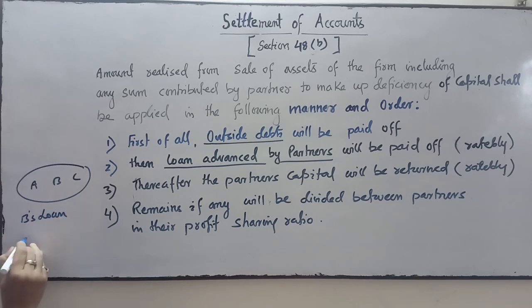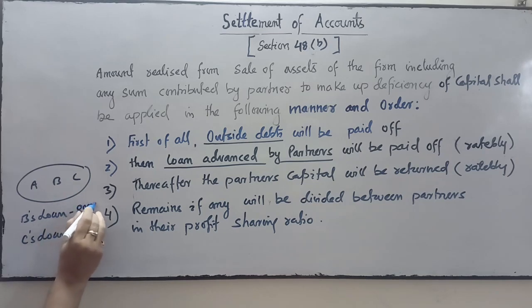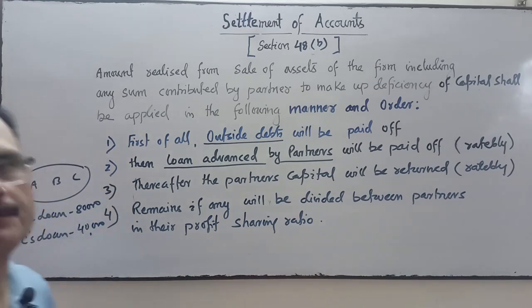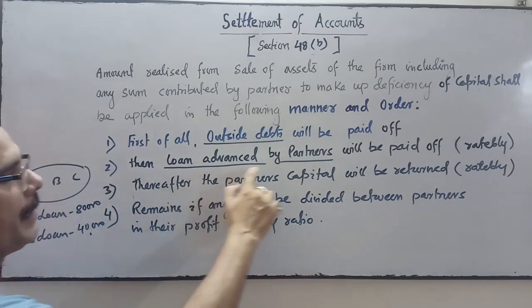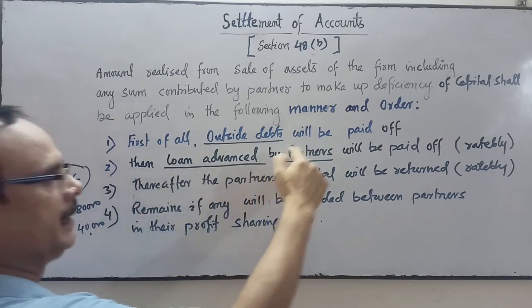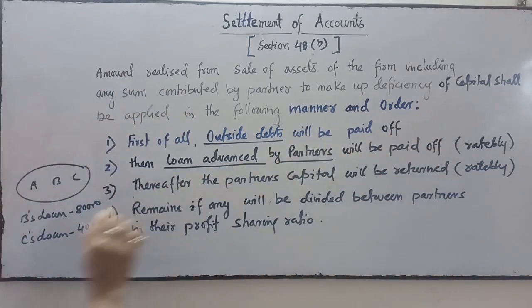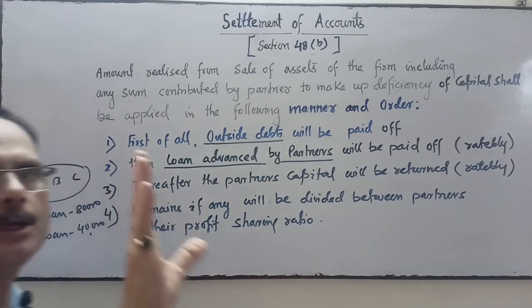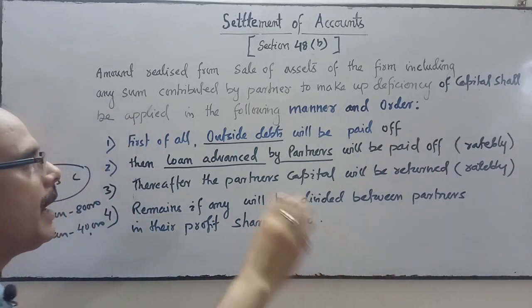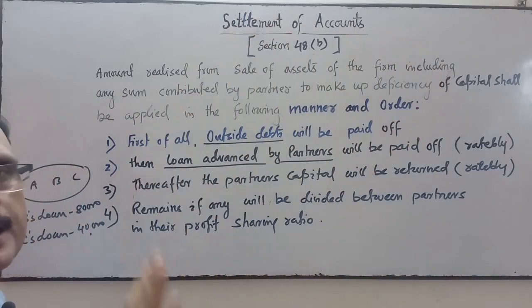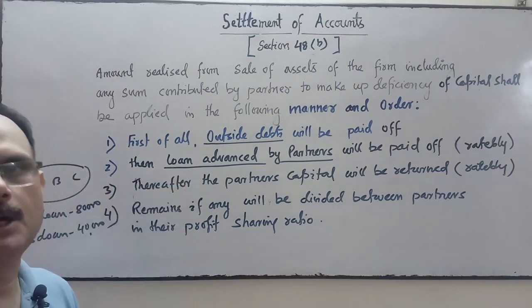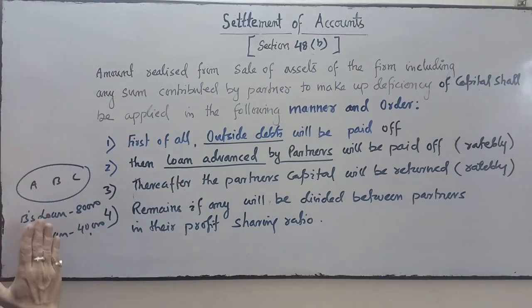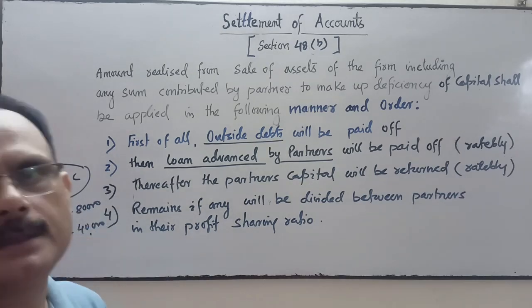B's loan and C's loan. Suppose B's loan is 80,000 and C's loan is 40,000. So these two loans will be paid off, then the loan advanced by the partner will be paid off. So the loans of B and C will be paid off, as B and C have given loans to the firm. So after the payment of external liability, from the rest of the amount, the partner's loan will be repaid.